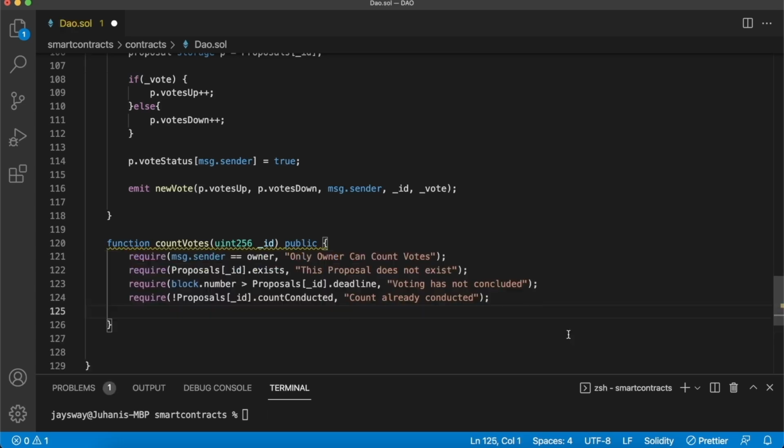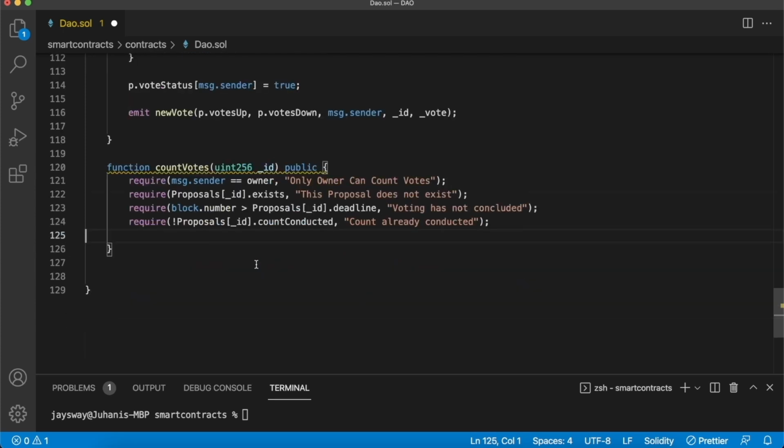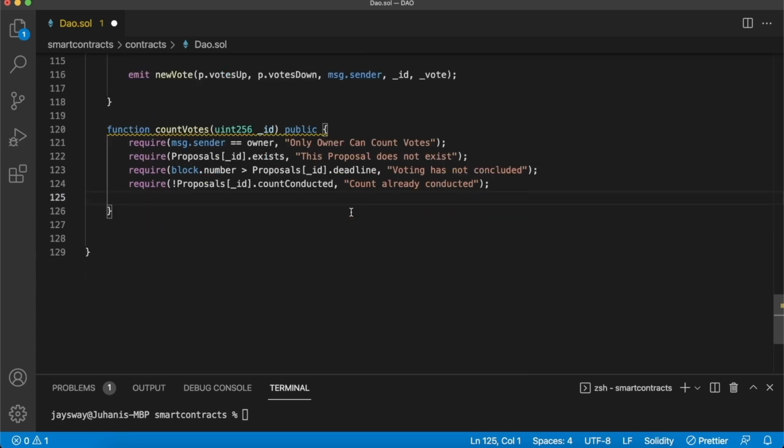Now for the require statements, again, we have 4. For the first one, we want to make sure that the caller of this function is only the owner, so not just anyone can go ahead and start counting votes. We have to have some structure in our DAO. Then we also make sure that the proposal we're trying to count actually exists. But this time for the block number, we make sure that the current block number is higher than the deadline. So the owner can't even count the votes before the deadline has passed, making sure that the owner can't do anything malicious. And then because in each proposal we keep track of whether the count has been conducted, if the count has already been conducted, the owner doesn't need to conduct it again, and we catch that in this final require statement.